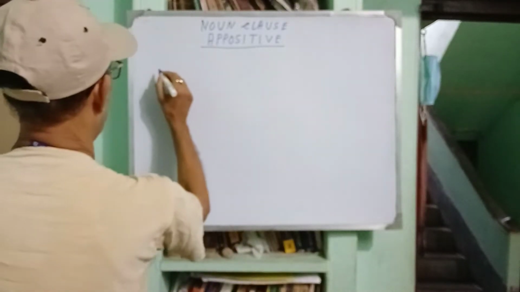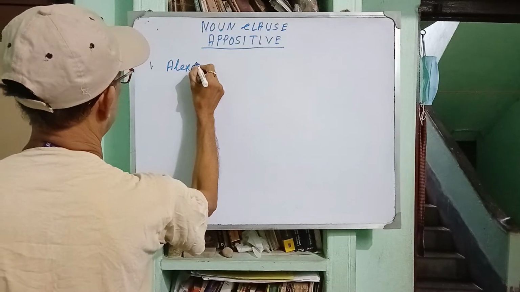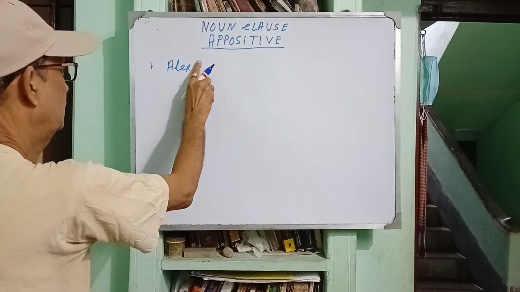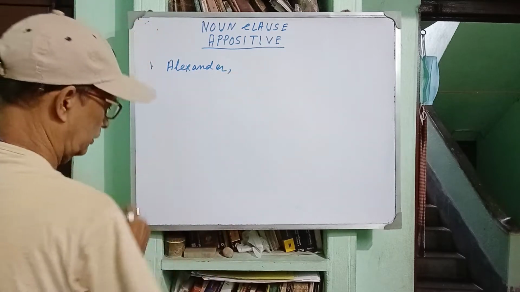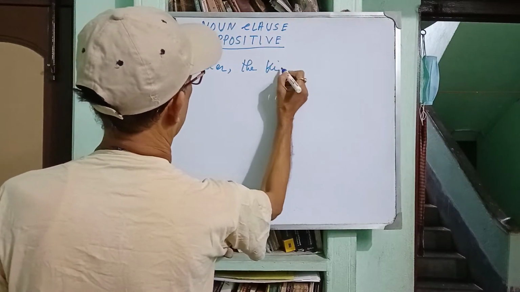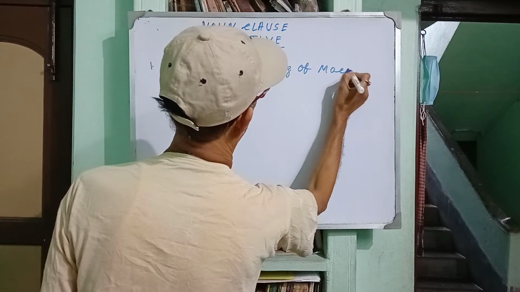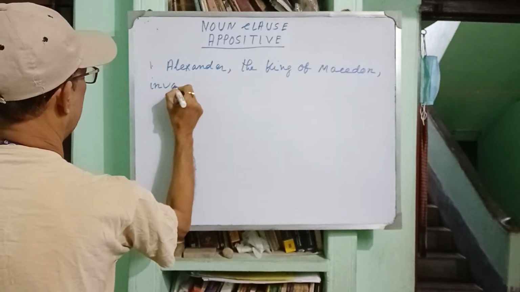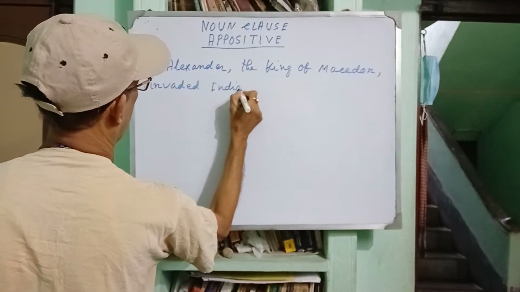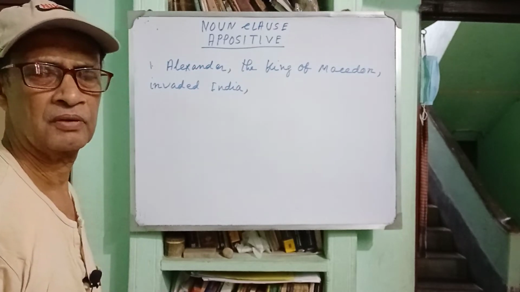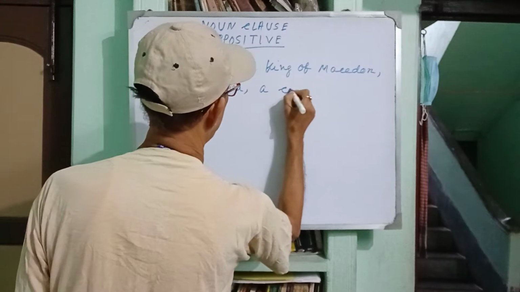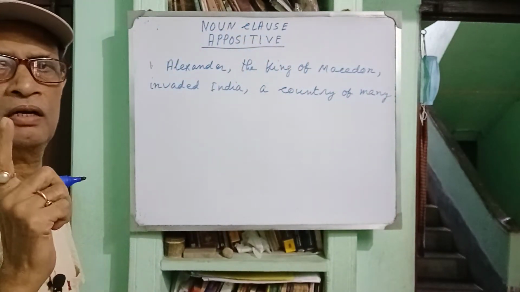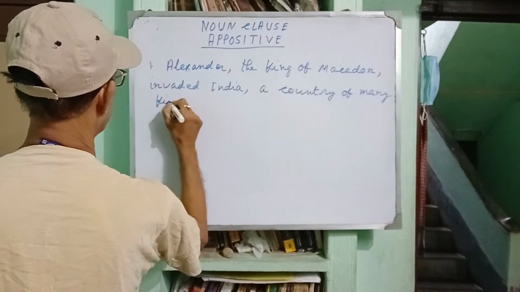For example, Alexander, the king of Macedon, invaded India, a country of many states, a country of many states or kingdoms. Let us write kingdoms.